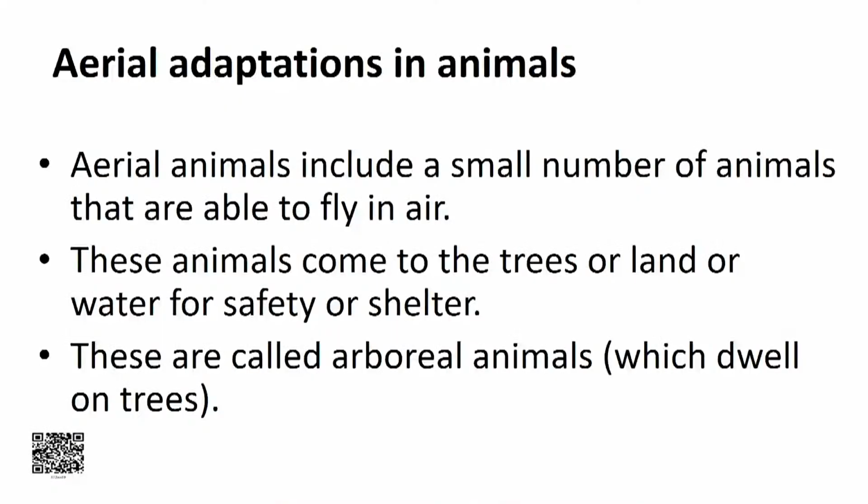Aerial means air, aerial animals are those that live in air. Aerial animals include a small number of animals that are able to fly in air. These animals come to the tree or land or water for safety or shelter. These are also known as arboreal animals which dwell on trees.